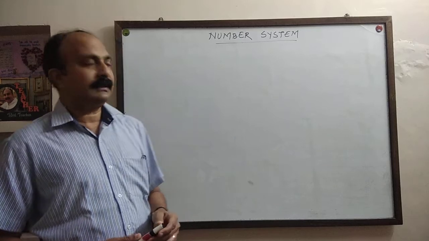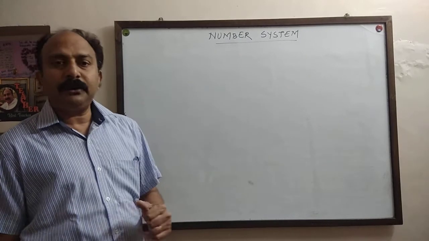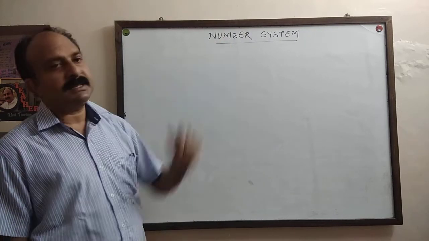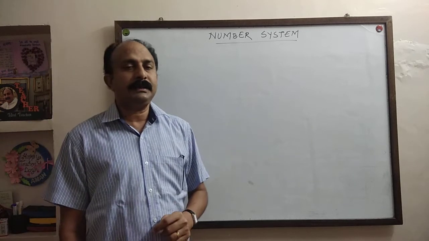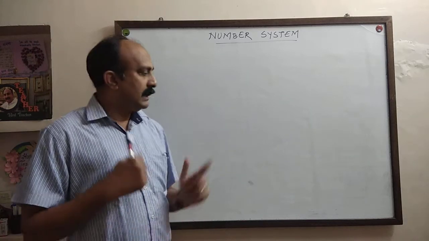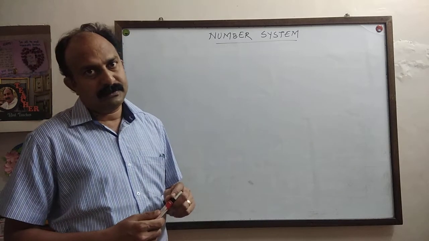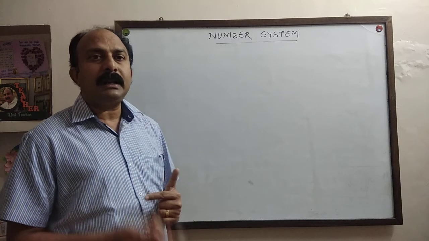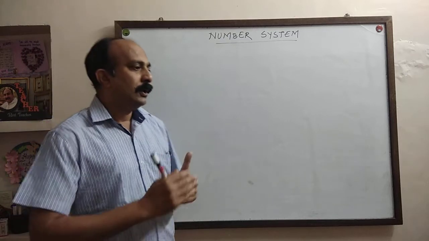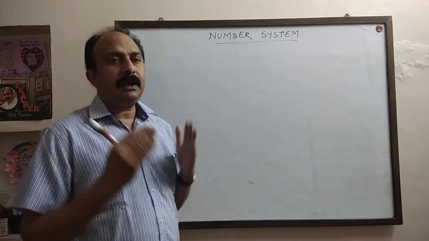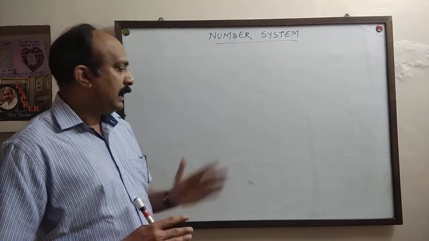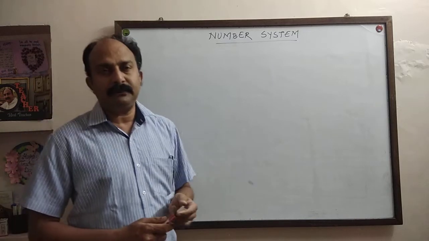Hello students, today I am continuing with chapter 1 of Mathematics class 9's number system, exercise 1.2. In the previous class we discussed rational numbers and irrational numbers. All those numbers which are not rational are called irrational numbers, or another way we can say, all those numbers which cannot be expressed in the form of p upon q are irrational numbers. I gave you some examples in my previous video.